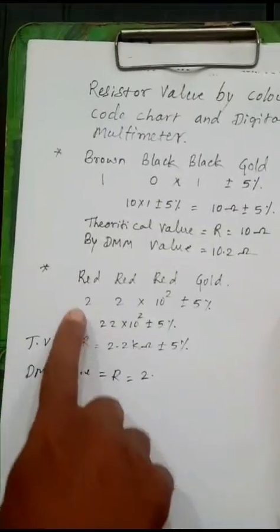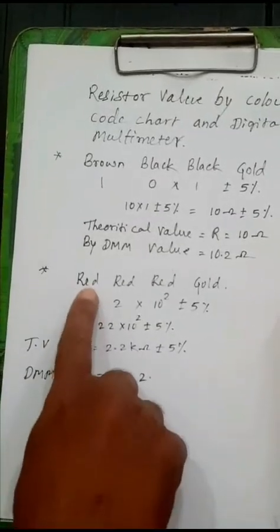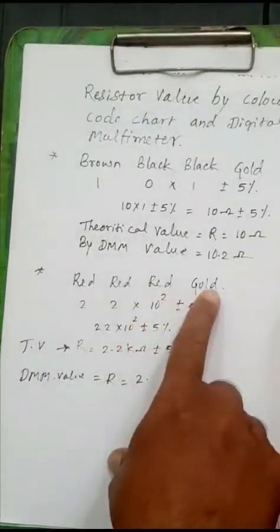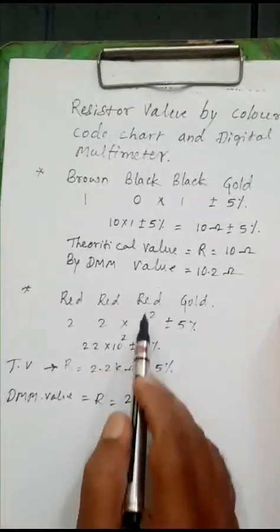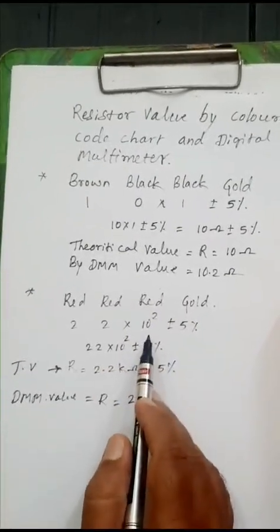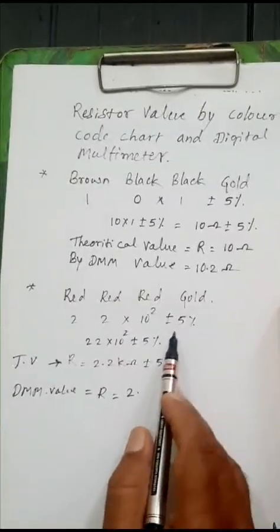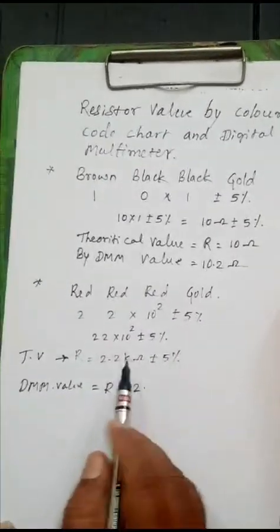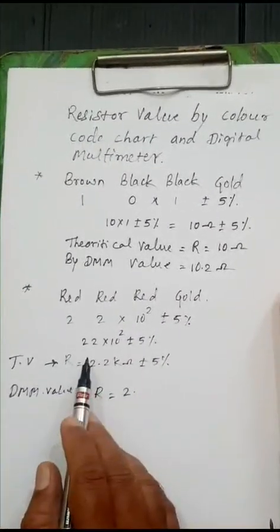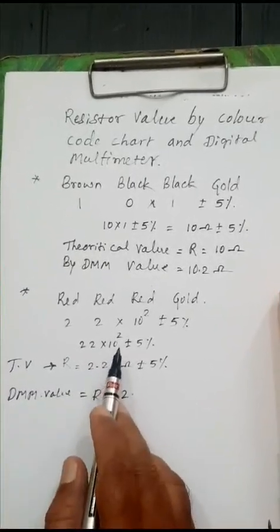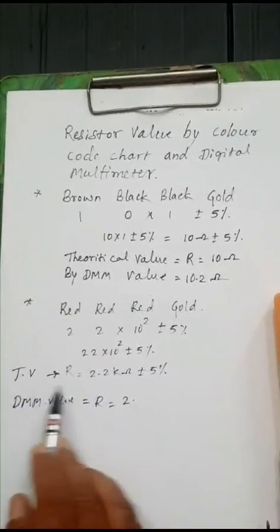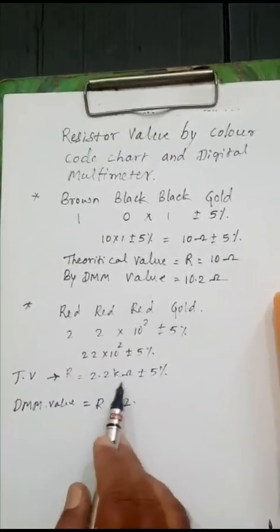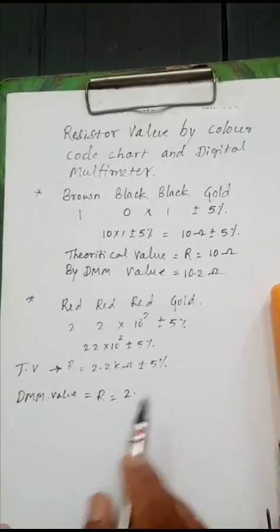Theoretically, I am finding the value. Red, red, red, gold. Red value is 2, red value is 2. The multiplier red value is 10 to the power of 2, and gold tolerance is plus or minus 5%. Therefore, 22 into 10 to the power of 2 plus or minus 5%. Therefore, theoretical value R is equal to 2.2 kilo ohm plus or minus 5%.